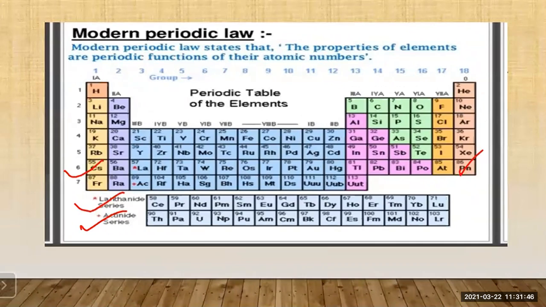Okay, got it, students? So for today, we will study till the modern periodic table. The other things and the important questions we will discuss in tomorrow's lecture.